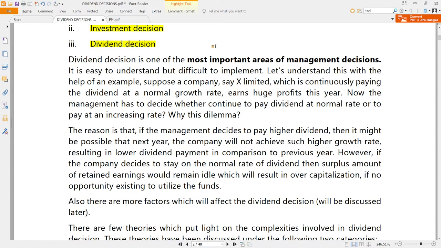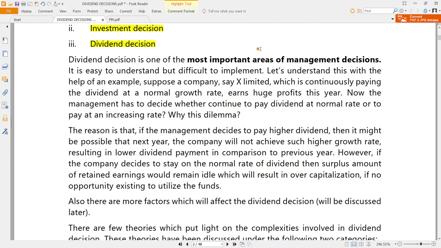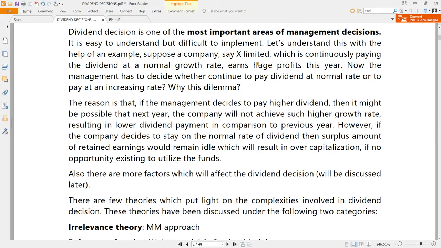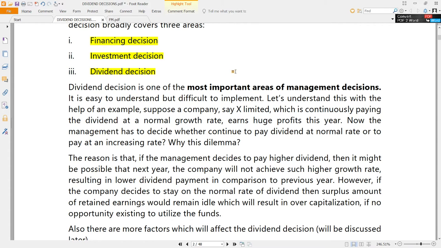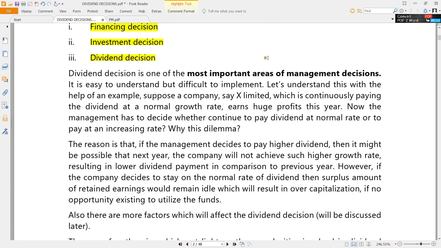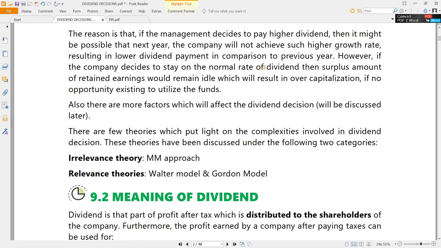So dividend decision is of course one of the most important areas of management decisions, no doubt about it. But the question here is, what is the major problem that any management faces while taking this type of dividend decision? First of all, the dividend decision is majorly about whether to pay dividend or not. That is the first thing. Second thing is, okay, we have decided to pay dividend, but how much to pay.